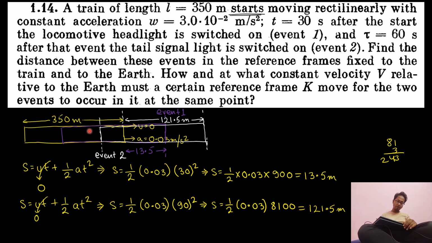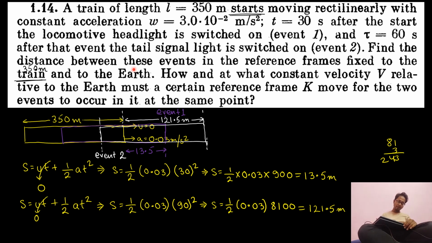In the frame of reference of someone inside the train, the distance between event 1, switching on the headlight, and event 2, switching on the tail light, will always be 350 meters. So from the frame of reference fixed to the train, this is always equal to 350 meters.